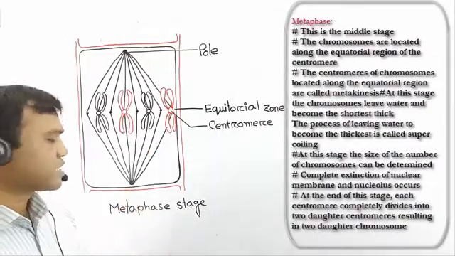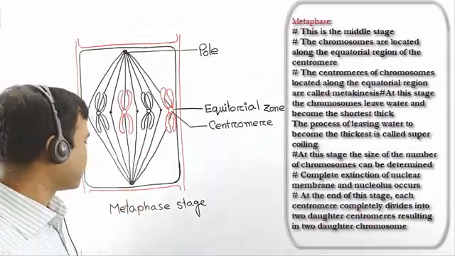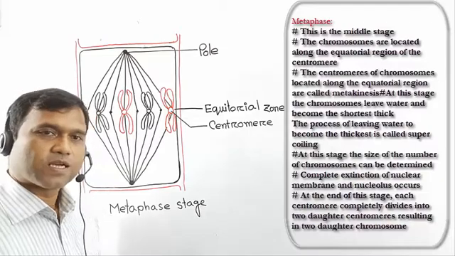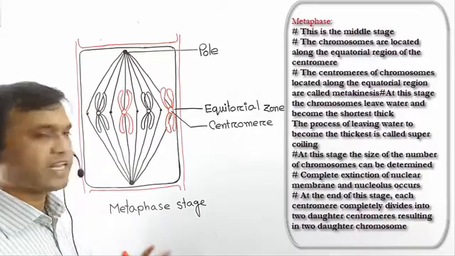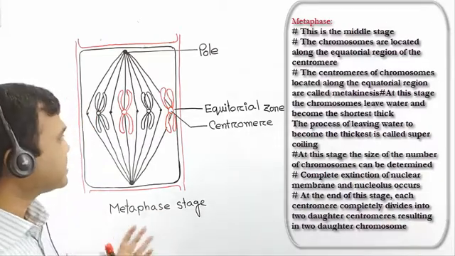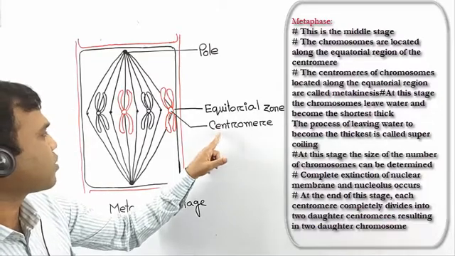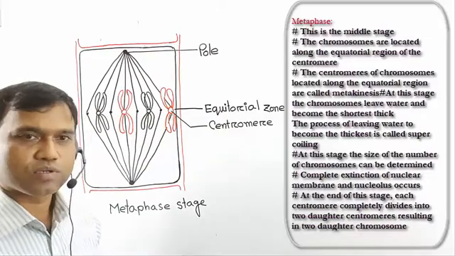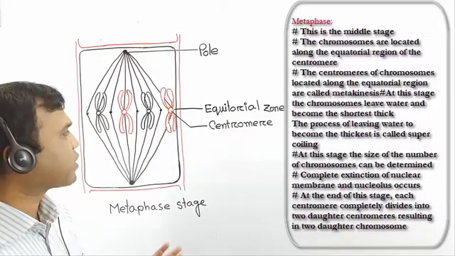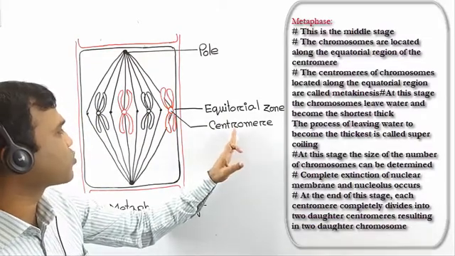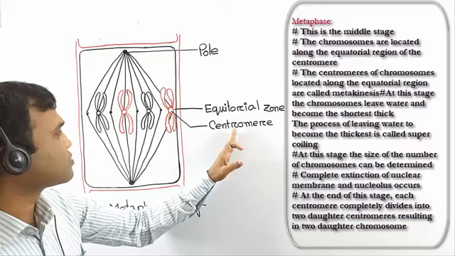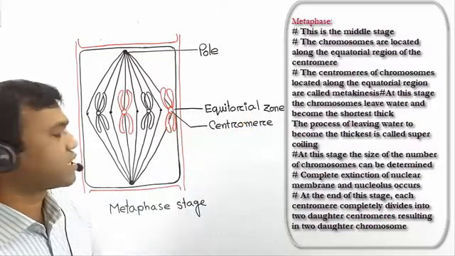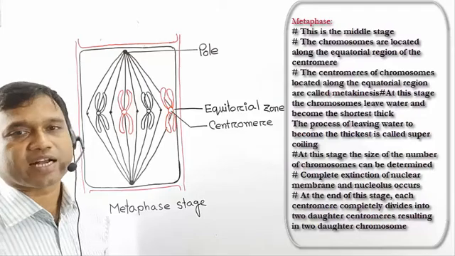The third stage of mitosis cell division is the metaphase stage. This is the middle stage. In this stage, the centromere of the chromosome remains at the equatorial zone. The process by which the centromere of the chromosome comes to the equatorial zone is known as metakinesis.